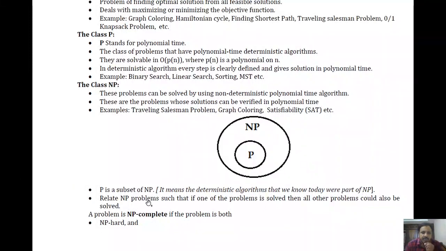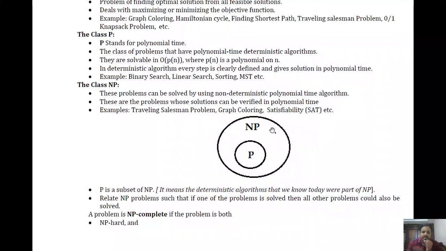So relate NP problems such that if one of the problems is solved, then all other problems could also be solved, right? So here in NP class problems, we are going to have some problems which are not solvable. So to solve these problems, what we have to do is relate those problems together in such a way that if we give a solution for one particular NP problem, the other NP problems could also become solvable. Okay, so this is how we are going to relate the problems belonging to this NP class, right?